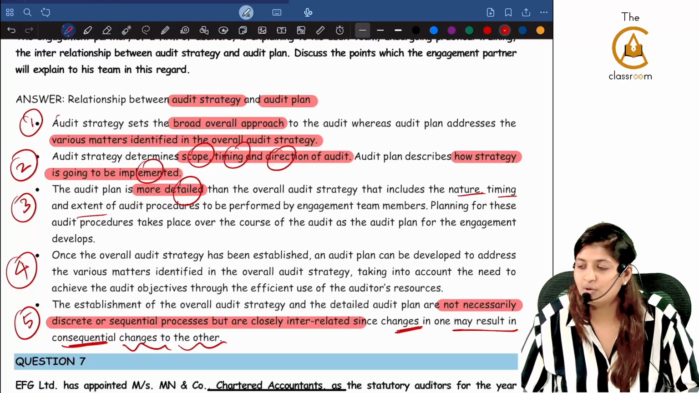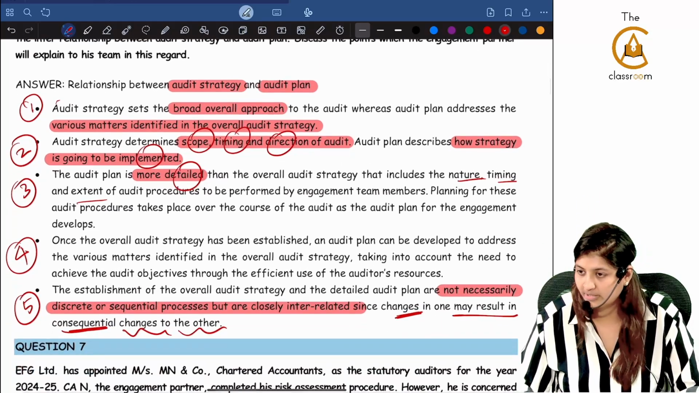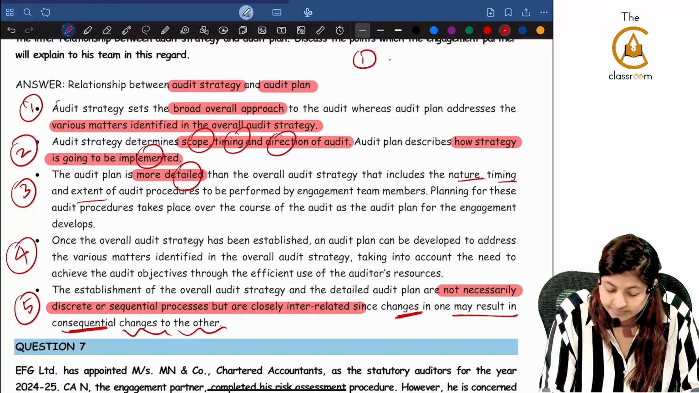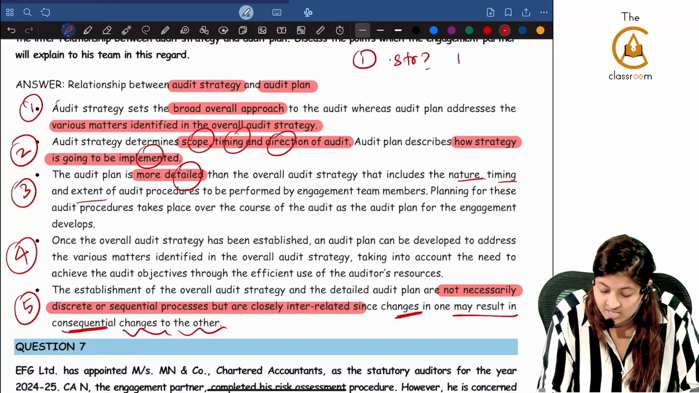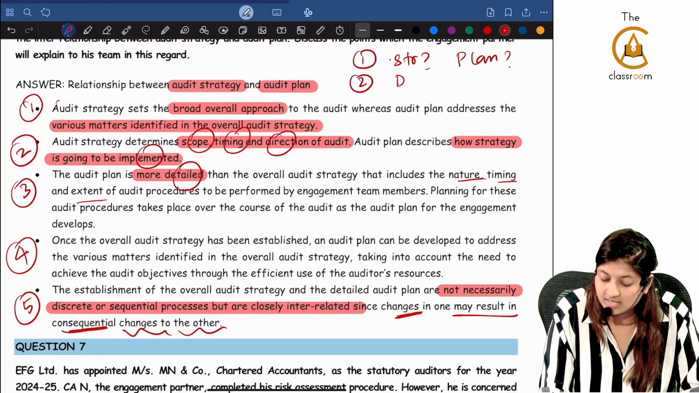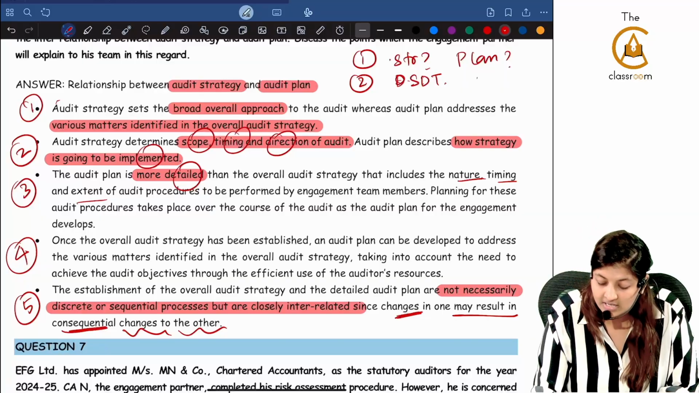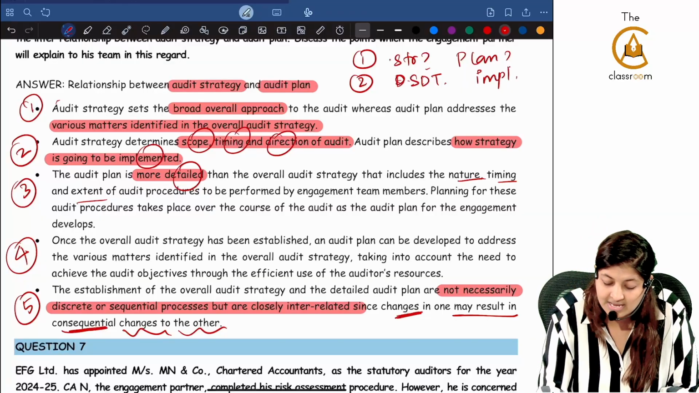Will you remember all the 5 points? If I give you this question, you will probably write 2 points. Now what is the first one? What is audit strategy? What is audit plan? Second, definition determines the scope, direction and timing of audit. Here it is about how it is being implemented.